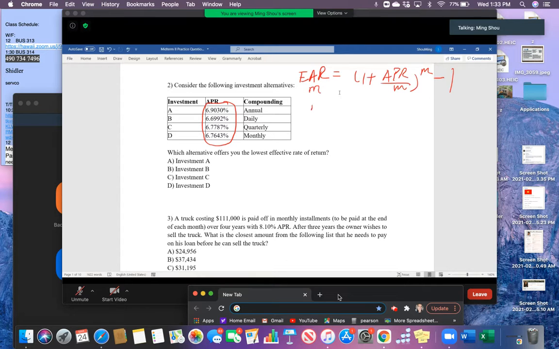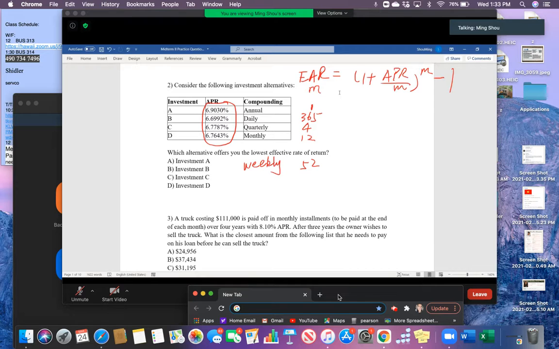So the M should equal to 1. If it's daily compounding, the M should equal to 365, right? If it's quarterly compounding, then M should equal to 4, as in question 1. If it's monthly compounding, then the M should equal to 12, right? Or if it's weekly compounding, then M should equal to 52, okay?